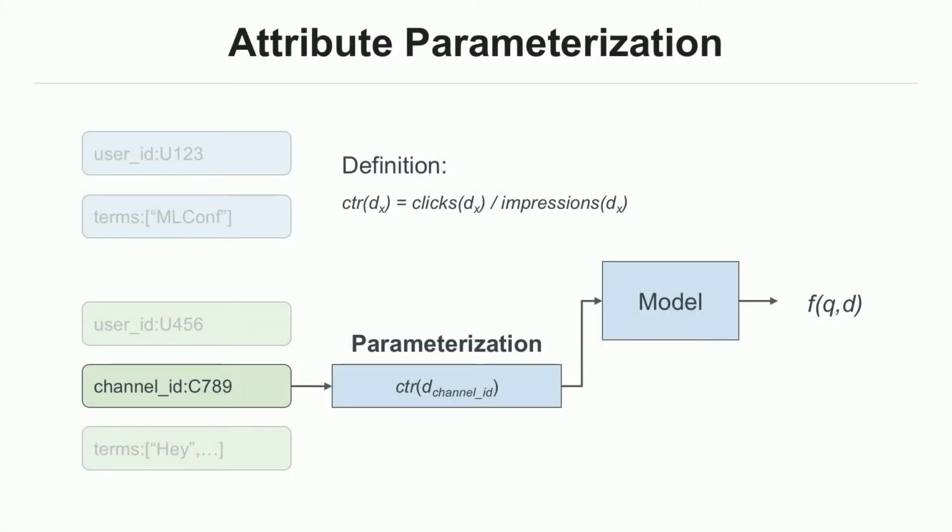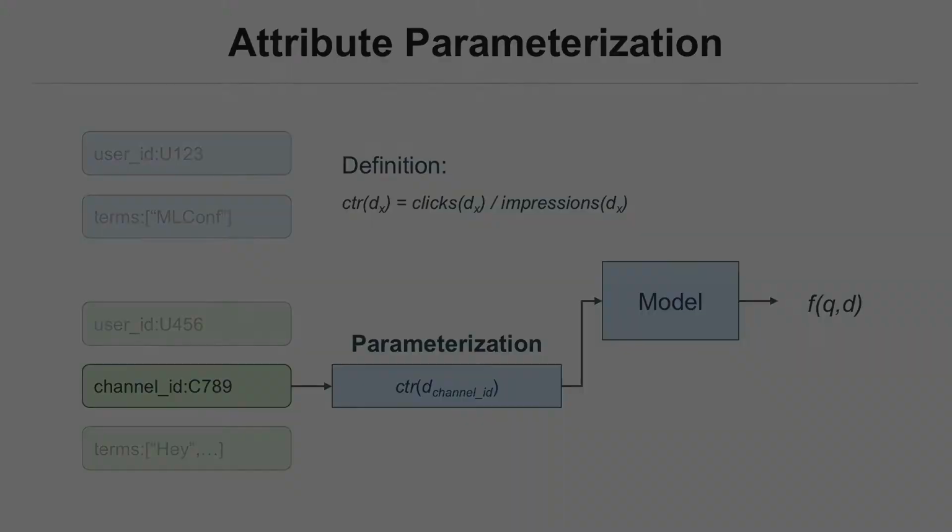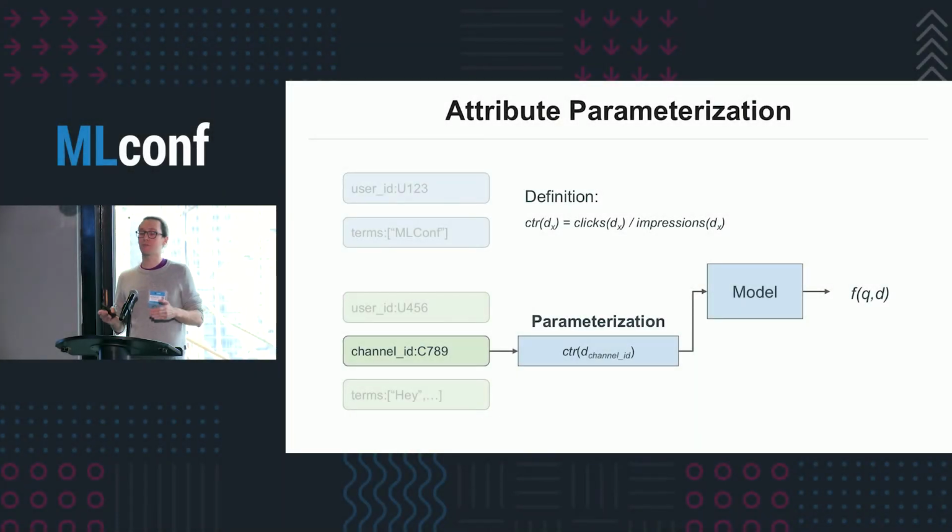One of the most useful functions for this is our CTR function. So the CTR of an attribute of the document would be going back to our query log: when a document with that attribute was shown in search results, how often was it clicked, right? So clicks over impressions. One of the reasons this is very useful is it actually correlates really strongly with what we're trying to predict. So let's say we look at the channel of the document, for example.